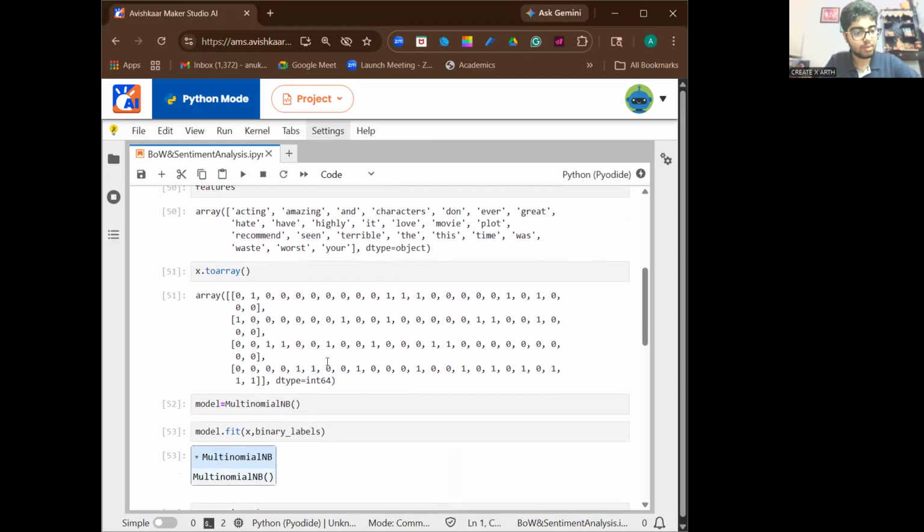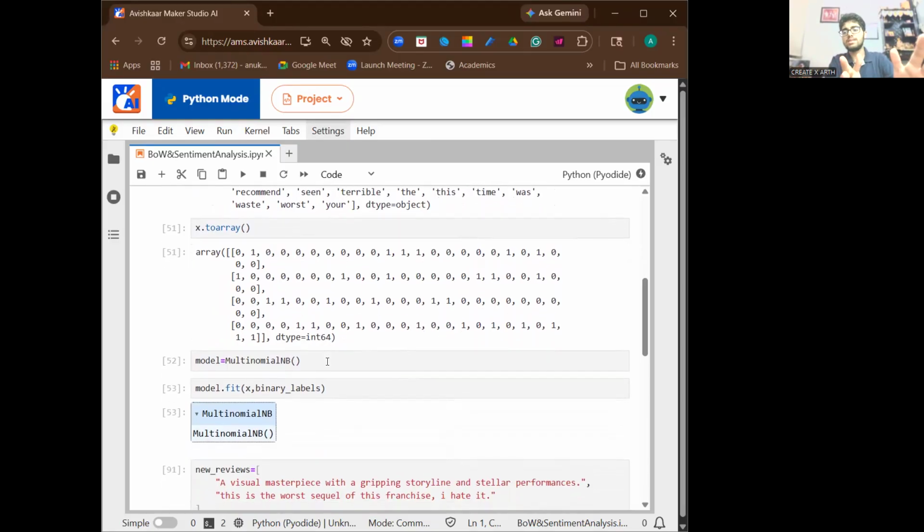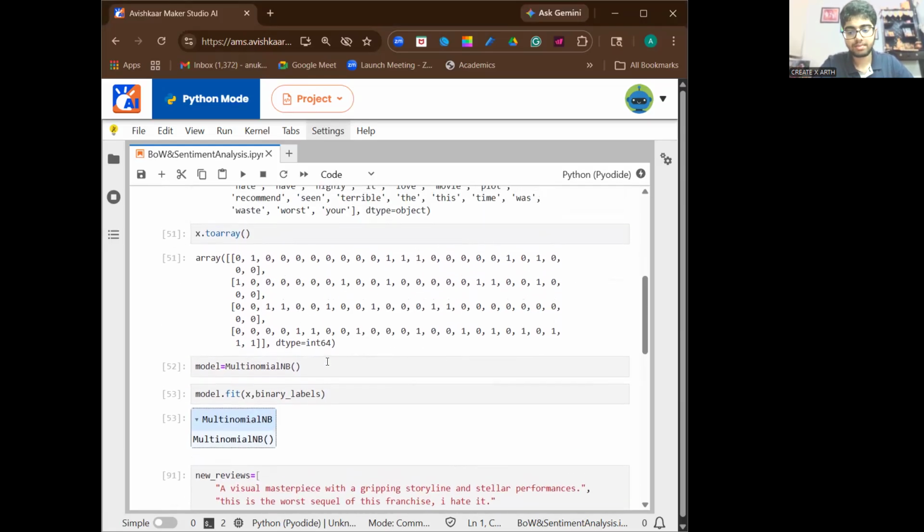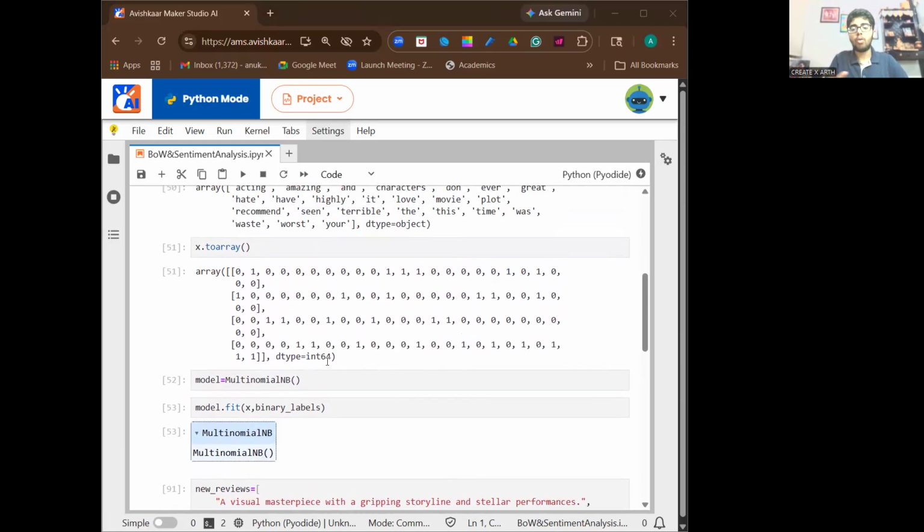Here we can see 1, 0, 0. So these are basically the numbers that are highlighting the importance of each token. Then this is the vocabulary. This is the feature matrix. Now, what is the Naive Bayes thing? It's a classifier and it's good for text classification in simple terms. Text classification is also a part of NLP. It is also an application of NLP.